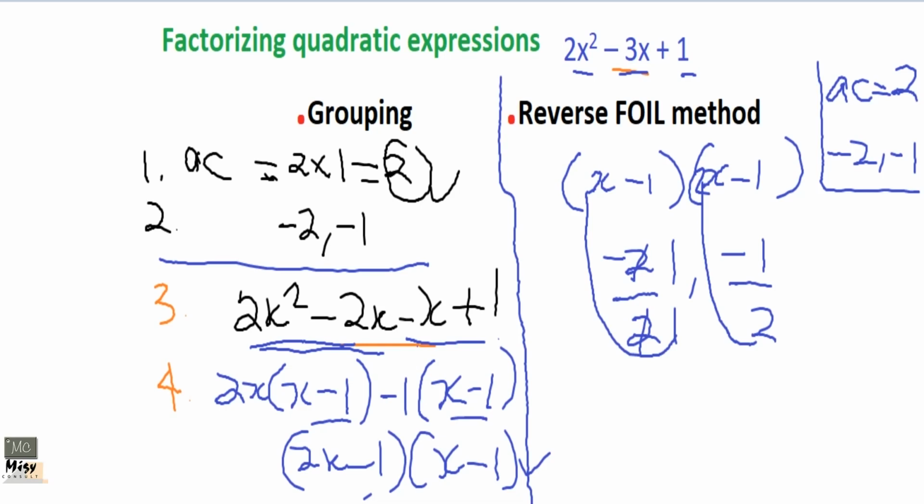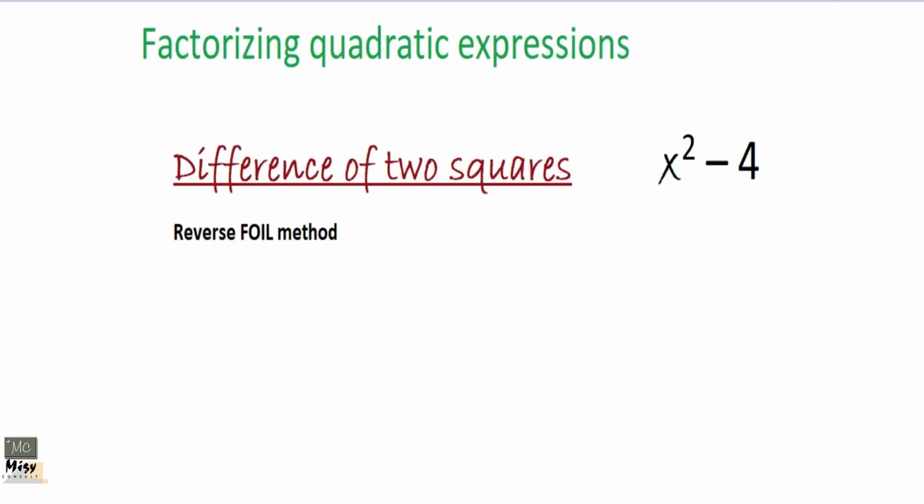Okay, let's see our next example. So we are coming to solve for difference of two squares, and we are going to factorize difference of two squares, and this will be used in so many ways. Okay, so difference of two squares means a squared number subtracting another squared number. They could be variables, they could be numbers. So this is our example we are going to start with.